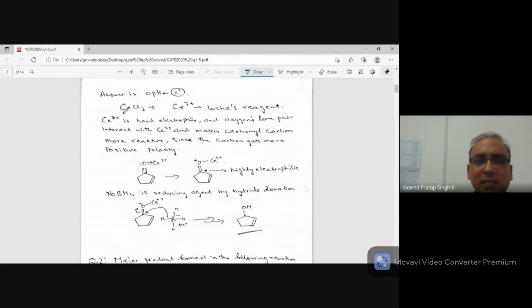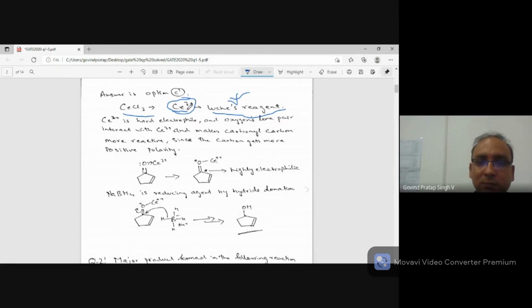So this CeCl3 basically has Ce3+, the cerium 3+ ion. It's a very hard electrophile. It is called Luche's reagent. CeCl3 is called Luche's reagent. What is it used for? It is used for activating the C=O bond.